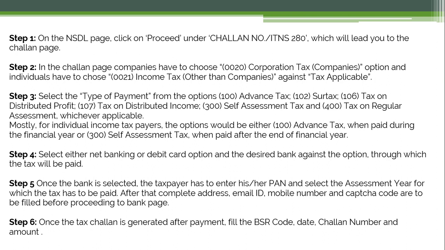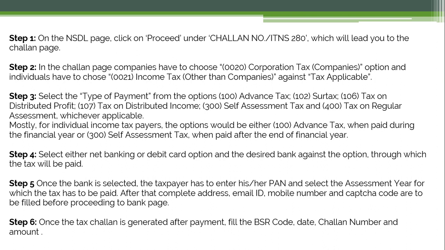Step 2 is, in the challan page, companies have to choose code 0020, that is for corporation tax or the companies option, and individuals, that is us, have to choose 0021, that is income tax other than companies, against the tax applicable. So there will be an option of tax applicable, and you have to select 0021 if you are paying as an individual and 0020 if you are paying for a company.